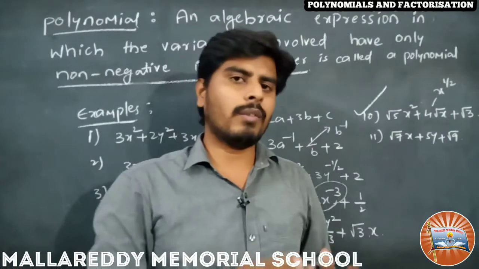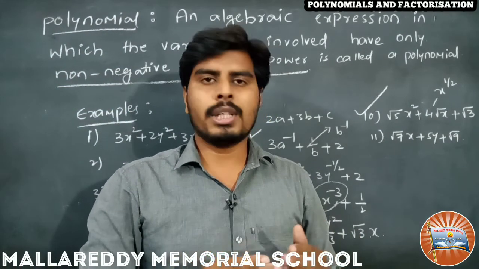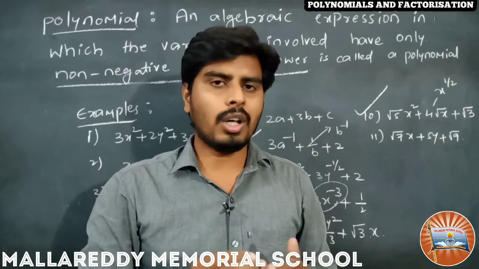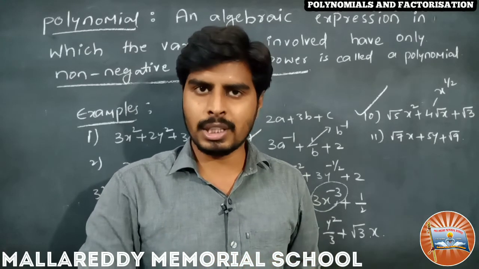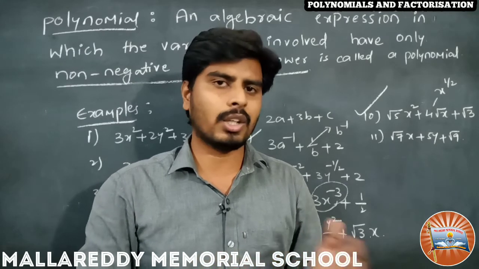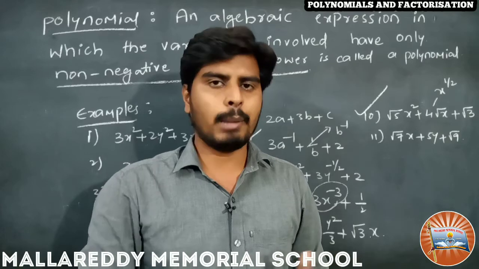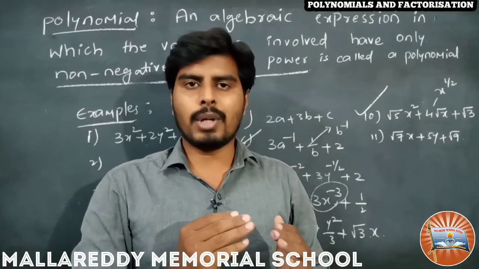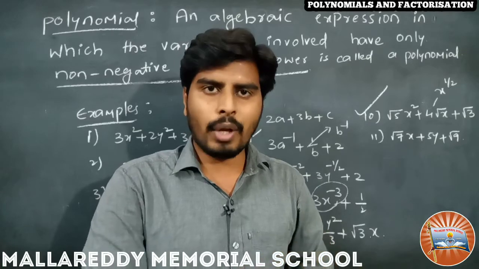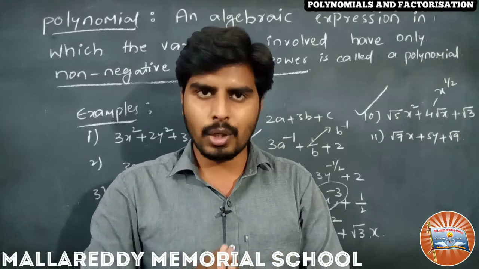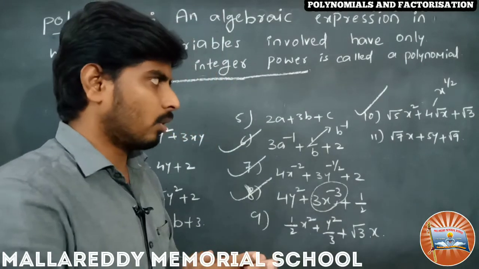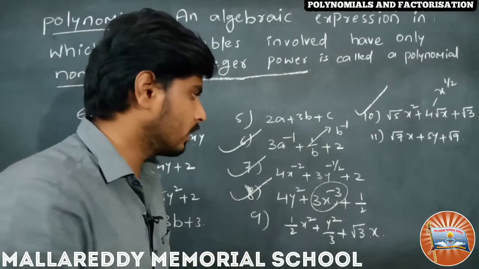So remember one thing, you must check whether the variables have positive integer powers or not. If they have positive integers, then they are called polynomials. If they do not have positive integers, then they are called algebraic expressions only. And remember one more thing, all polynomials are algebraic expressions, but all algebraic expressions need not be polynomials. This is about polynomials and algebraic expressions.